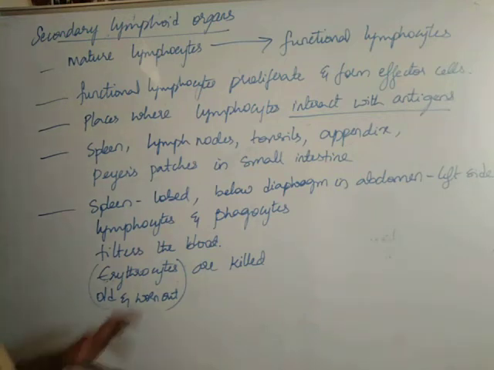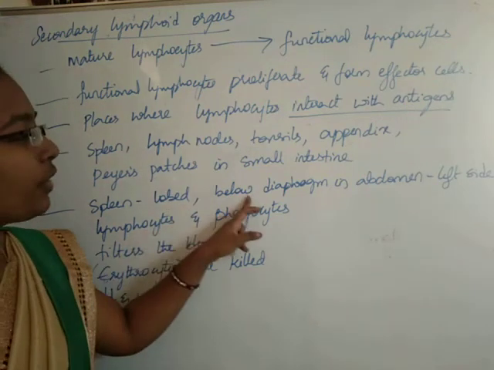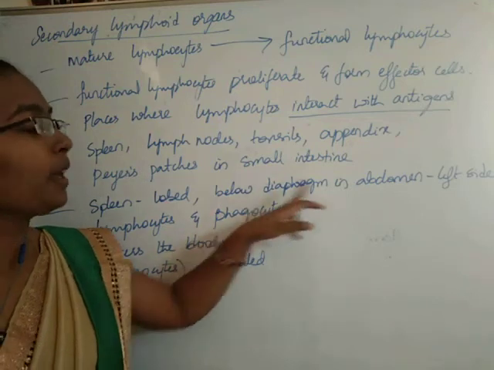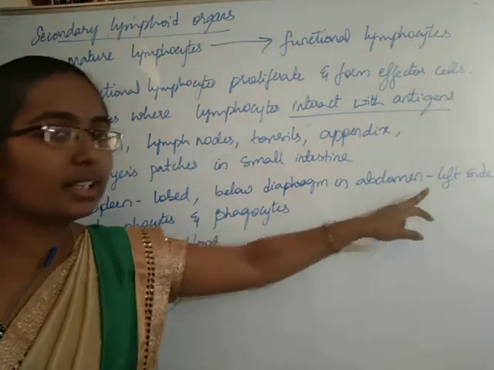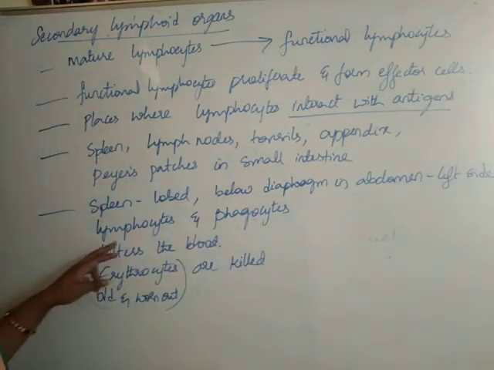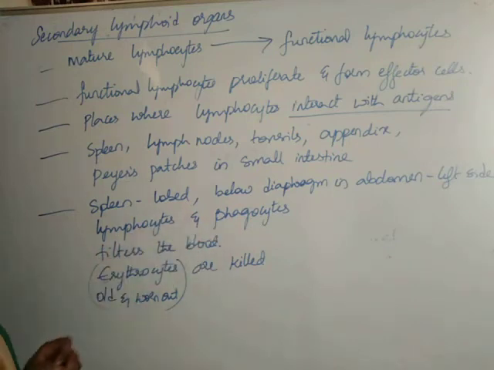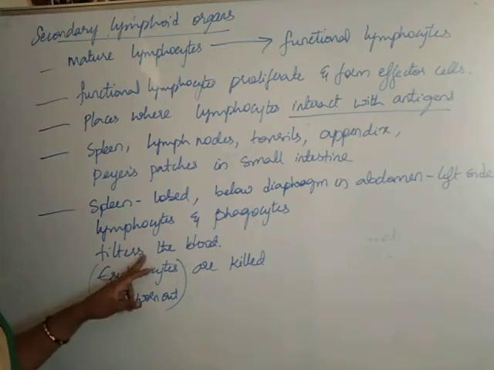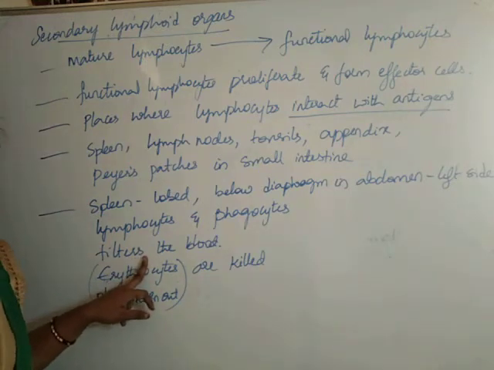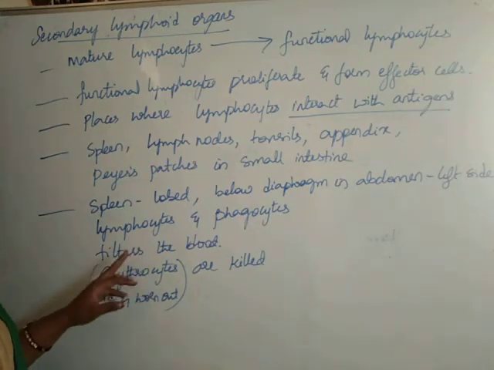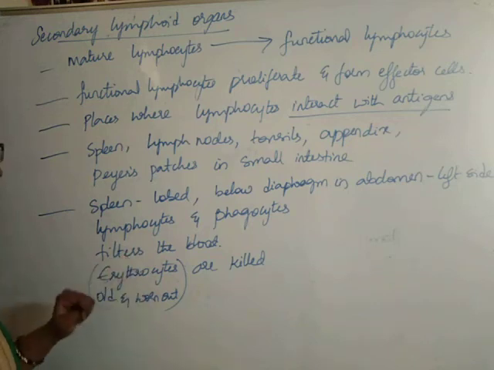Spleen is a lobed structure present below the diaphragm in the abdomen towards the left side of the body. It contains lymphocytes and phagocytes. It will filter the blood for any microorganisms present in the blood.